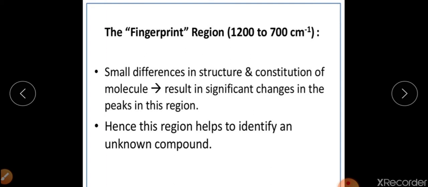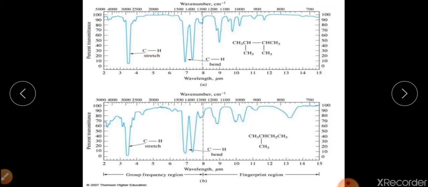Secondly, the important region in IR spectroscopy is the fingerprint region. I told you in one of my lectures that the IR spectrum is divided into two parts, the fingerprint region and the functional group region. The fingerprint region is a very unique region, and as no two persons have the same fingerprint, similarly no two organic compounds will have the same fingerprint. So we can analyze the fingerprint region and easily detect the compound and the type of functional group in organic chemistry.